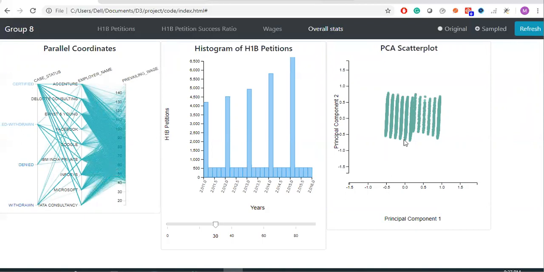For the third plot, we have used a PCA scatter plot, from which we can deduce that there is moderate correlation between the attributes. This is a plot of principal component 1 versus principal component 2. So this is the overall statistics of our project.